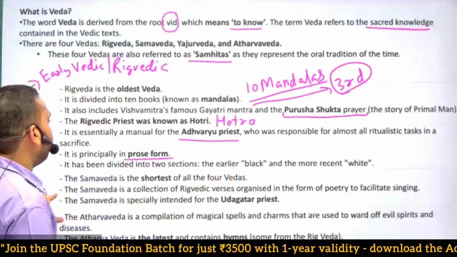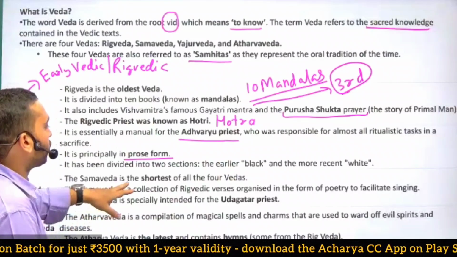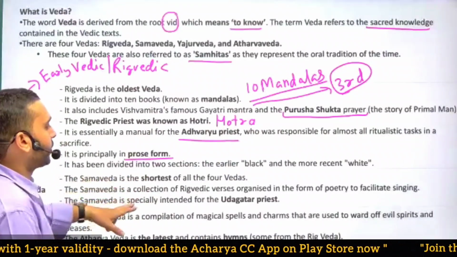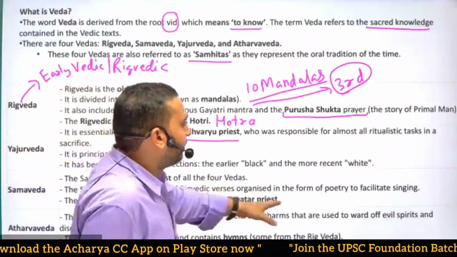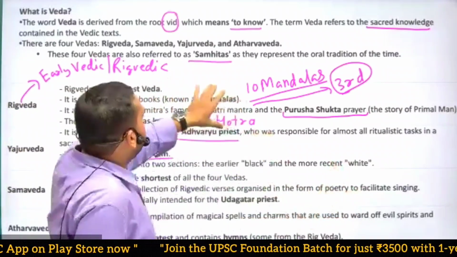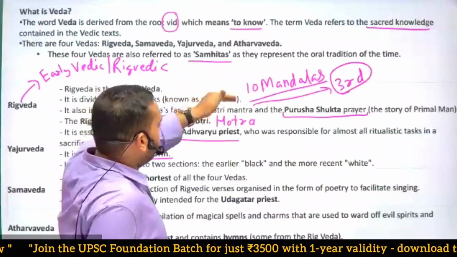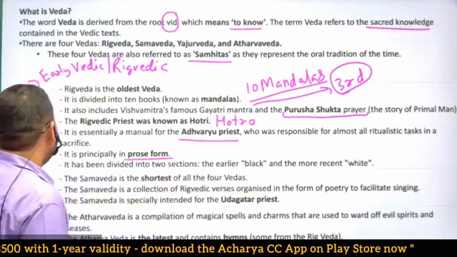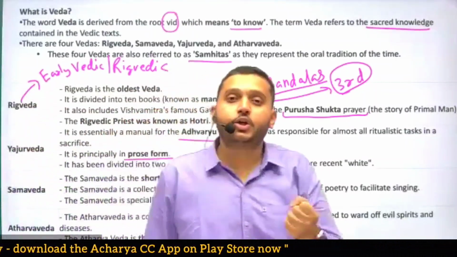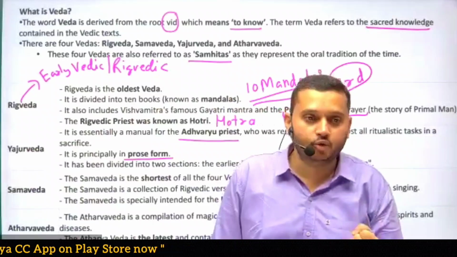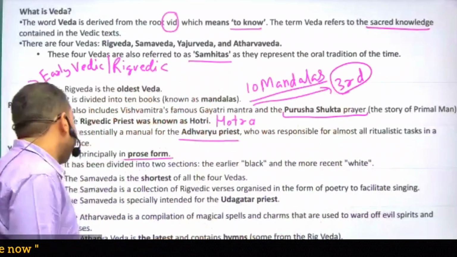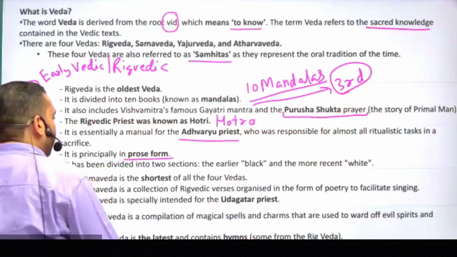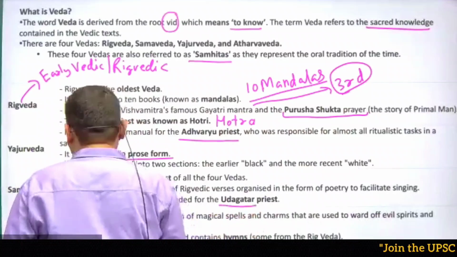Then the third Veda is Samaveda, the shortest of all four Vedas. It is a collection of Rig Vedic verses organized in the form of poetry. That means the verses used in Rig Veda are written in the form of poetry in Samaveda. Samaveda is also known as the foundation of Indian classical music. The priest of this Veda is named Udgata.